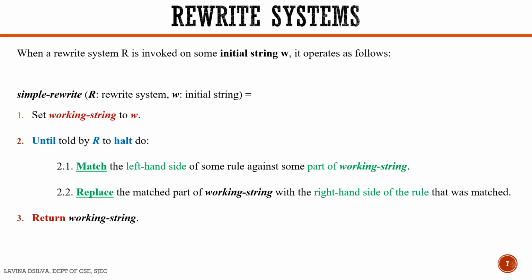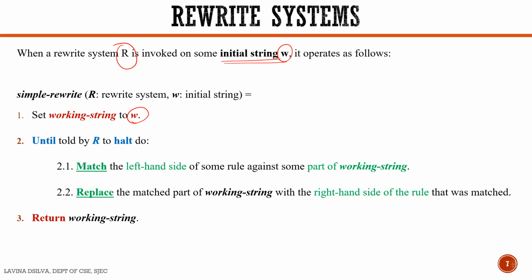Whenever we have to invoke a rewrite system, let us call this rewrite system R, on some string W, we follow an algorithm. We take a string W and call it the initial string. The working string is set to W. Until the rewrite system tells us to halt, we continue following these two steps.